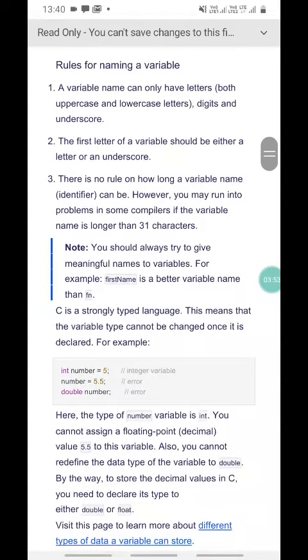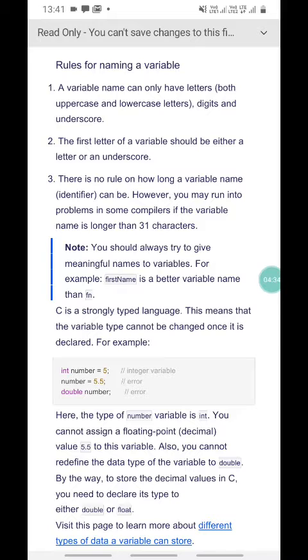C is a strongly typed language. This means that the variable type cannot be changed once it is declared. For example, int number equals 5 is an integer variable. But if you declare number equals 5.5 directly, it gives an error because you didn't declare the data type. Here the type of the number variable is int.